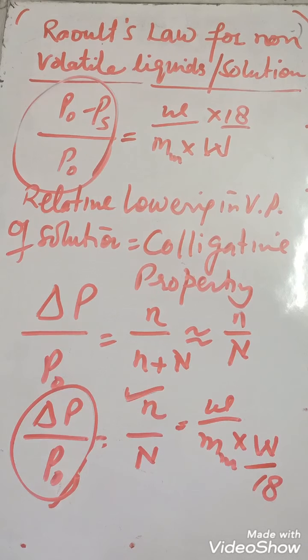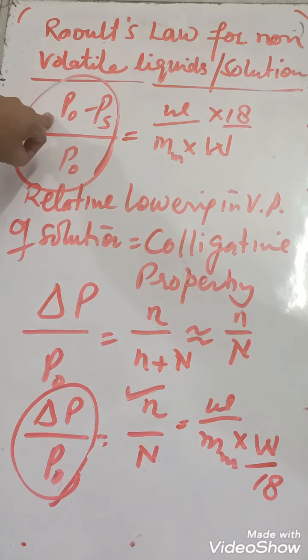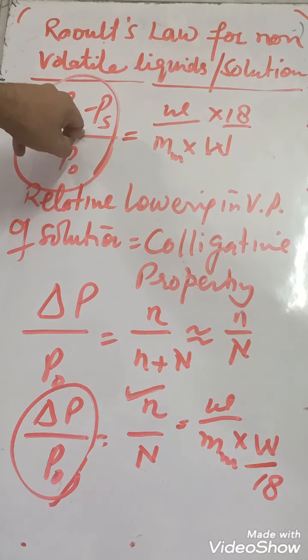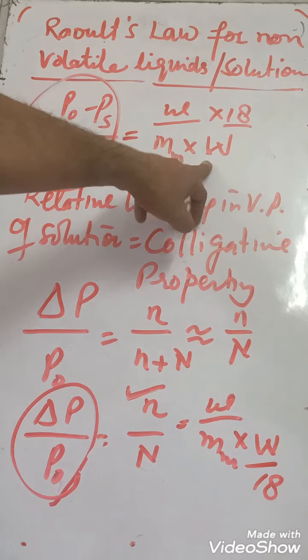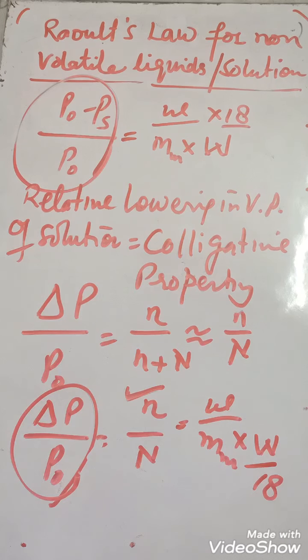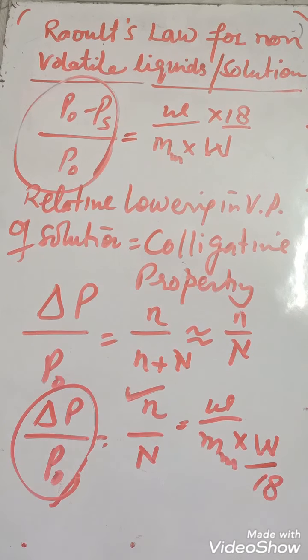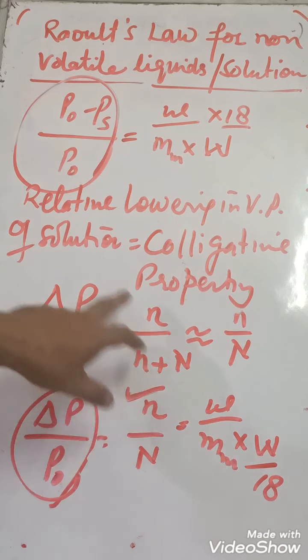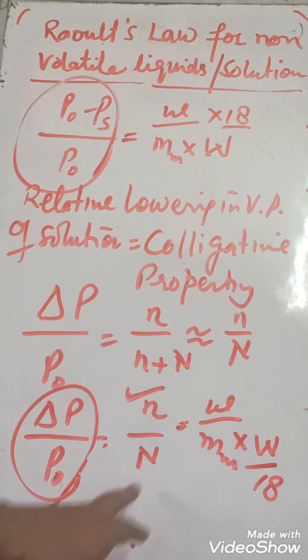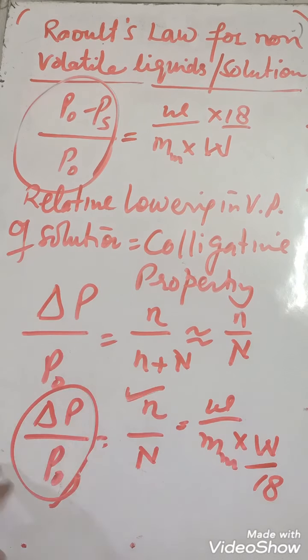And a numerical may be asked: vapor pressure of pure solvent may be given, vapor pressure of solution may be given, amount of solute may be given, amount of solvent may be given, then find the molar mass. So in such a way the question will be asked. So again this relative lowering in vapor pressure formula is used to find out the molar mass of the compound.